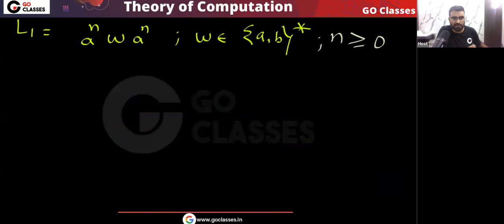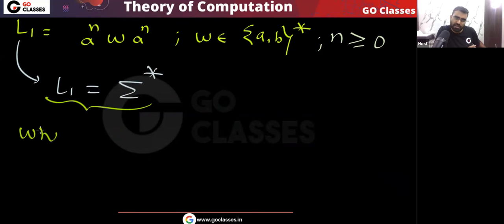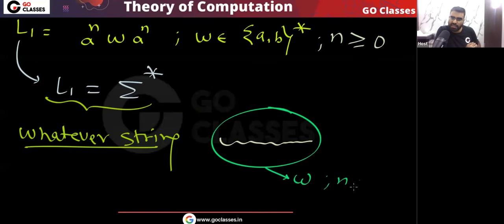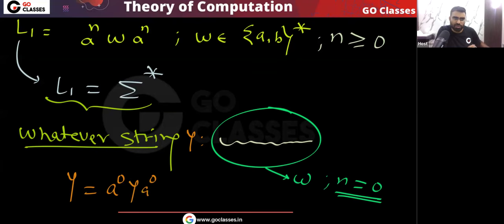Okay, if you understand this language, here every string will belong to the language, because this L1 is basically sigma star. Why is this L1 sigma star? Because whatever string you take, the entire string you can consider as w. For example, let's assume this string you take. Now this entire string you can consider as w, and you can take n equal to 0. So whatever string y you take, I can write it as a power 0, then y, and then a power 0. And this y I am considering as w.